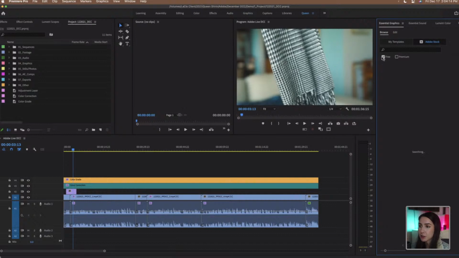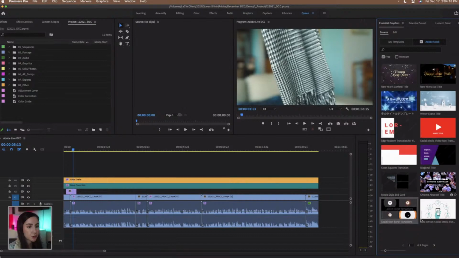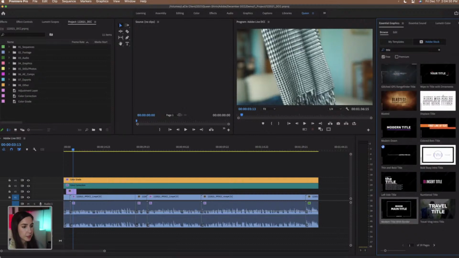So if I toggle this on, you'll see I have all these different graphics, but I could also search for specific things. So let's say I'm looking for a title graphic. I would just go into the search bar and I can type in title. And now I have 39 pages of free options for graphics titles. How amazing is that? So you can go through these and get a feel for them and see which one you like.